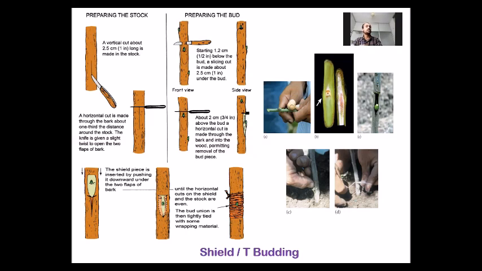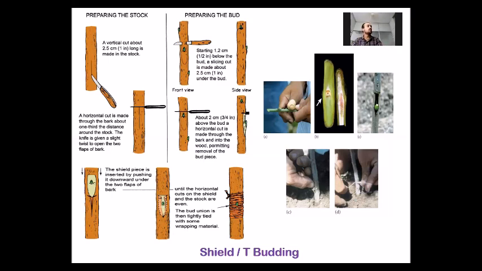After some days, new shoots will emerge. Real photographs of this method you can also see in the right side pictures. And this T budding is very important in citrus and rose.